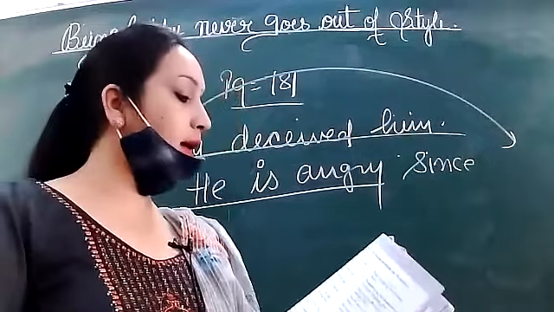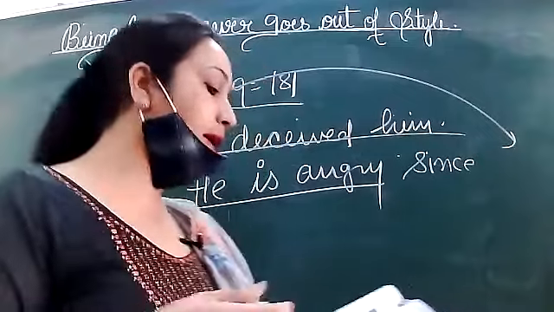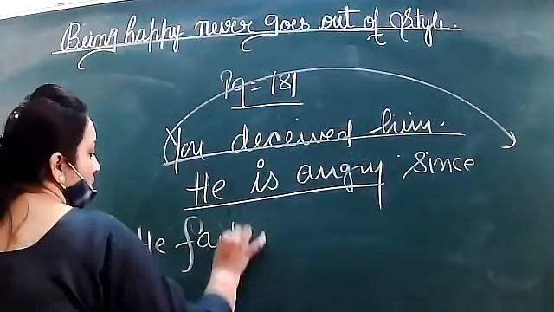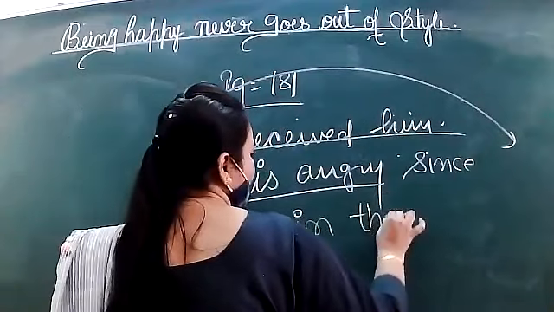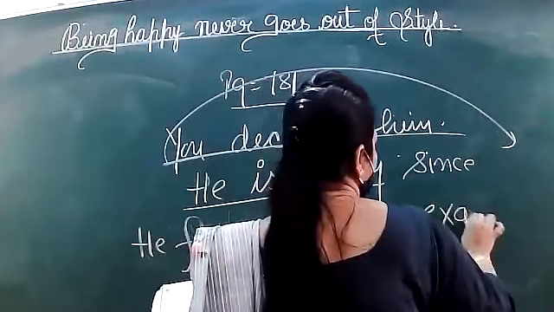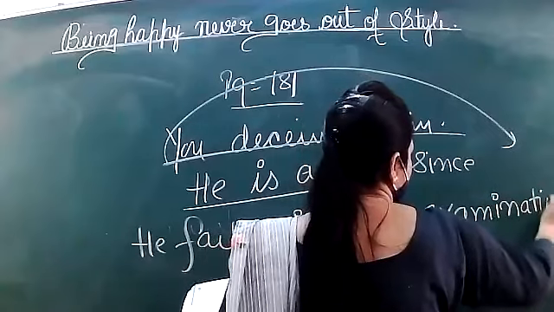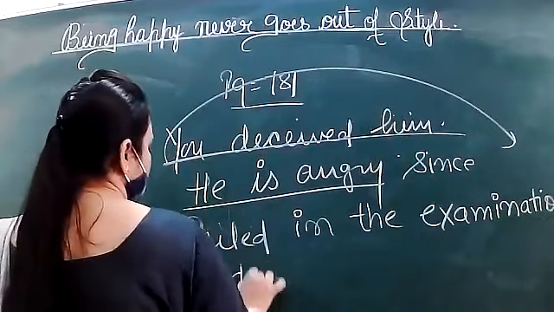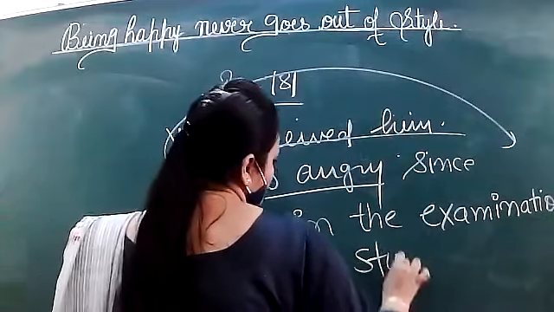Now, the next example I'm going to take is, he failed in the examination, he did not study.